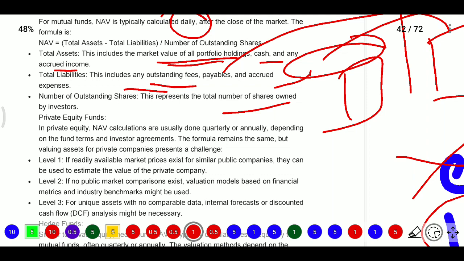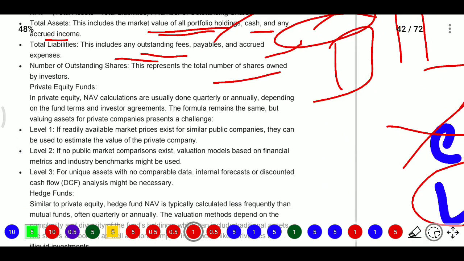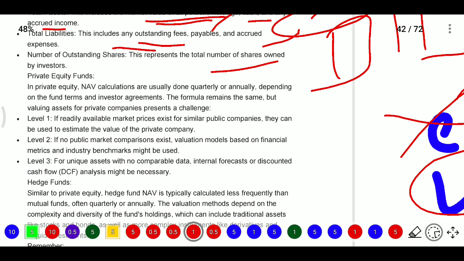So NAV will be calculated on a daily basis for mutual funds. Whereas in private equity funds, NAV is usually calculated quarterly or annually, depending on the fund's terms and investor agreements. The formula remains the same, but valuing assets for private companies presents challenges. For valuing, they will use Level 1, Level 2, Level 3, which we have already discussed.